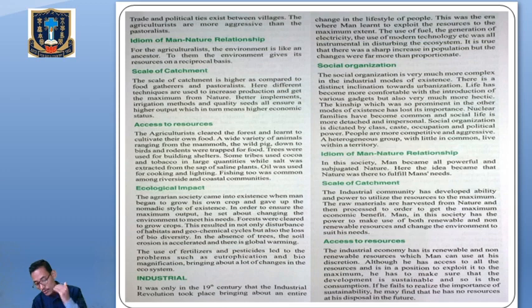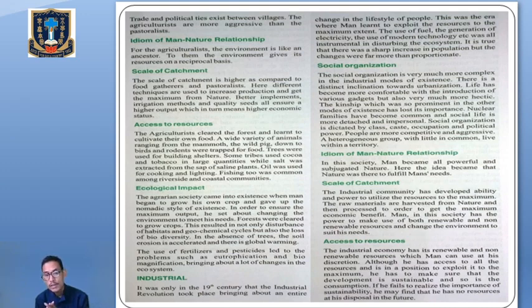So let's talk about social organization under the industrial mode of life. It is very much complex. There is a distinct inclination towards organizations. Life has become more comfortable with the introduction of various gadgets, but also much more hectic. The kinship which was so prominent in the other modes of existence has lost its importance.